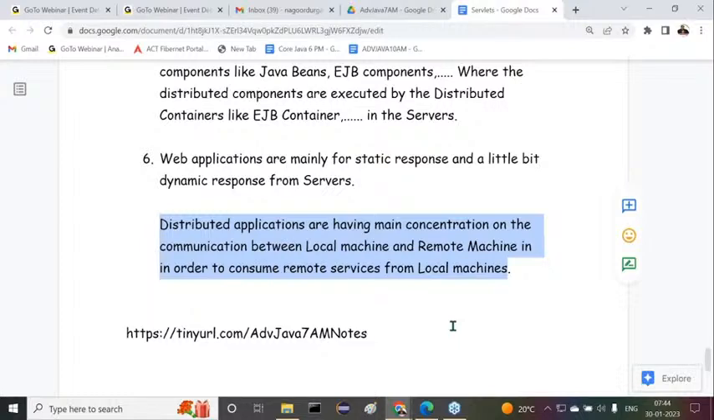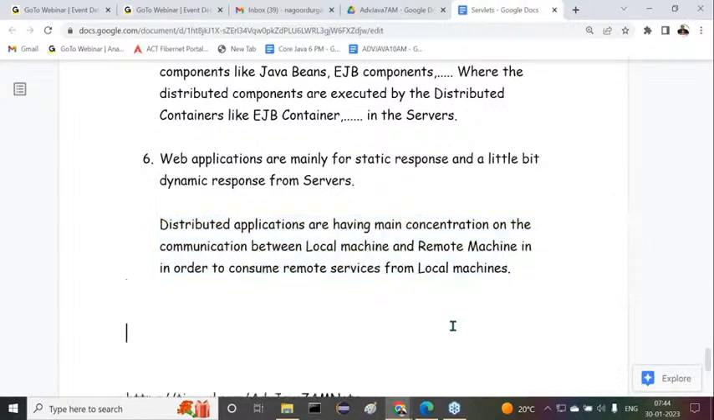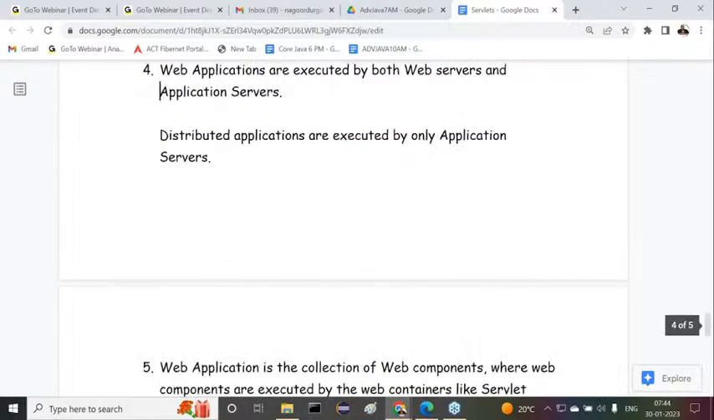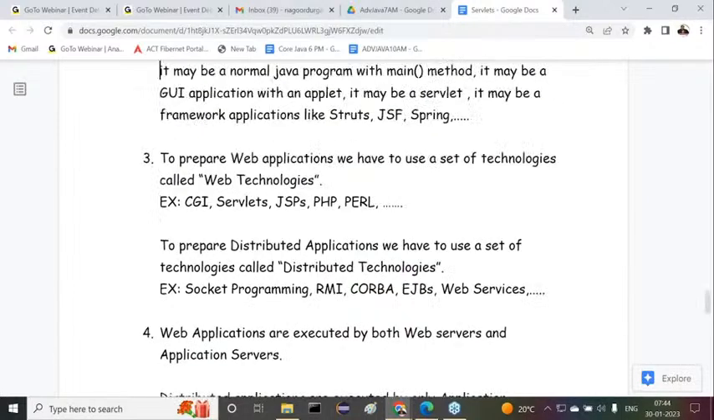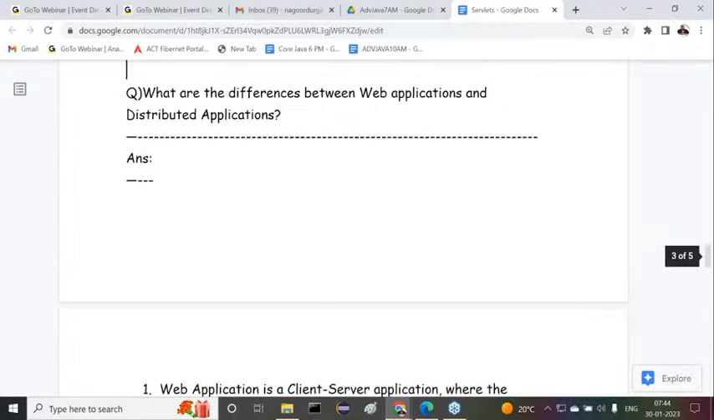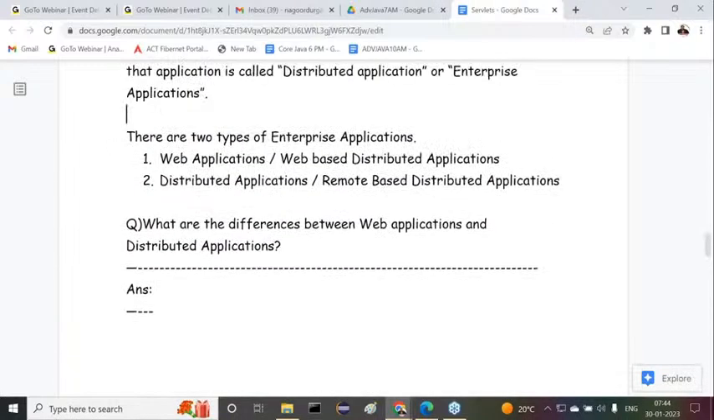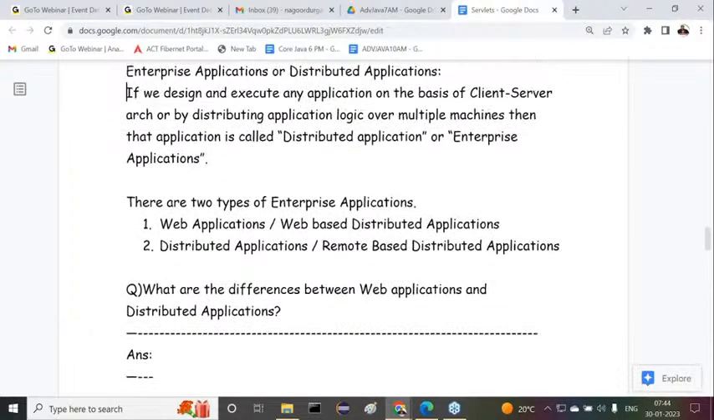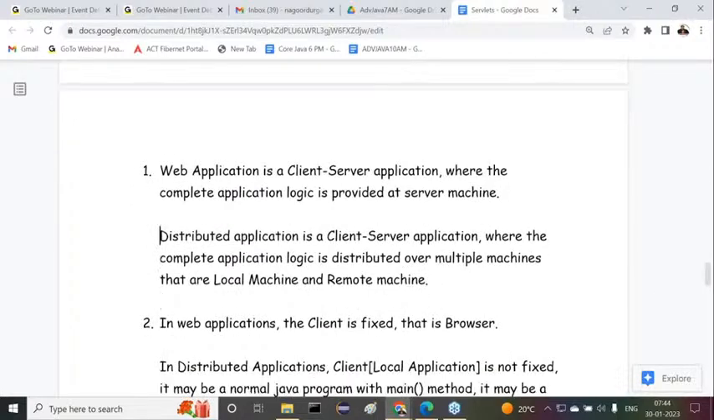Right, yes. Then again, I'm asking, do you know, try to answer: what exactly are the differences between web applications and distributed applications? At a fresher level, the interviewer may ask this question to you, and there we have to give the right answer. Now understand this clearly. The very first difference I'm telling to you.